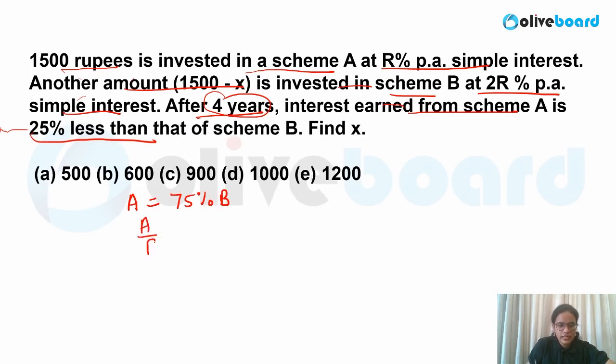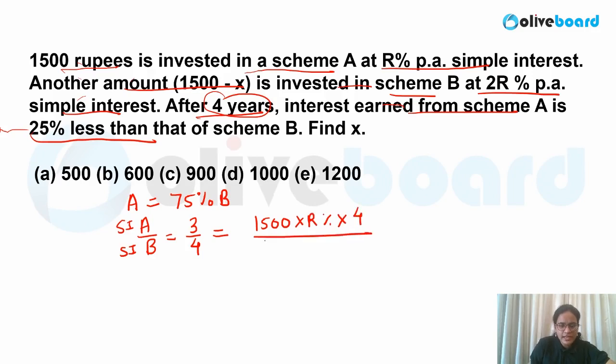So what will you get? A by B is nothing but 3 by 4. This is the ratio of simple interest in this case. If you know the ratio of simple interest, very easily you can write down the value. So first case, it is 1500. In scheme A, it is 1500 rupees invested at R% rate. Time period, you can say it is 4.